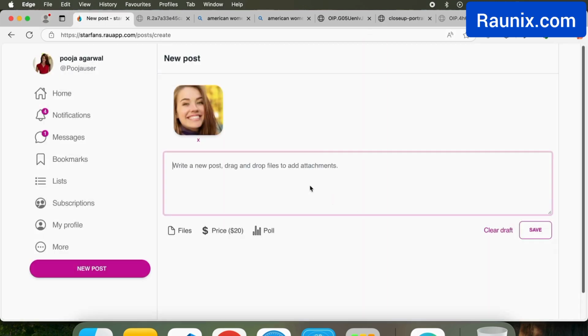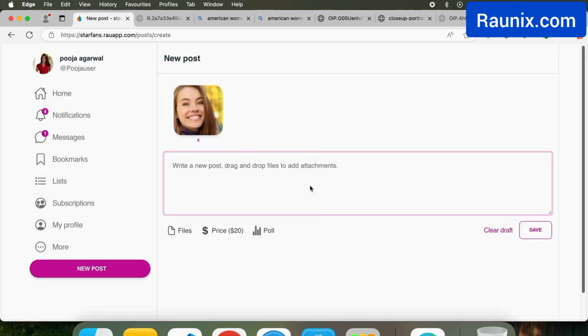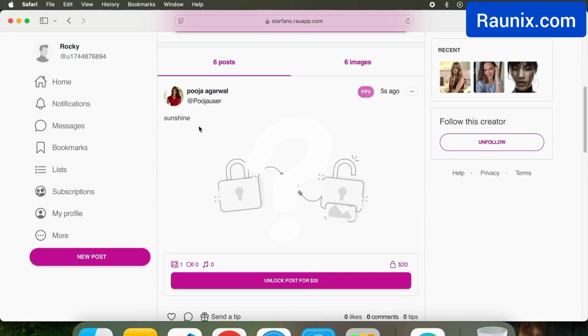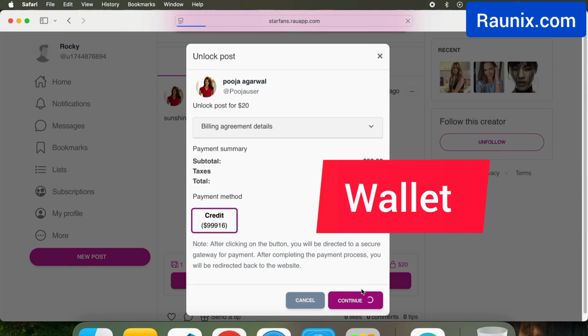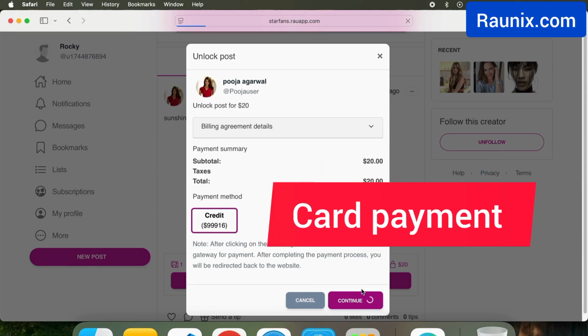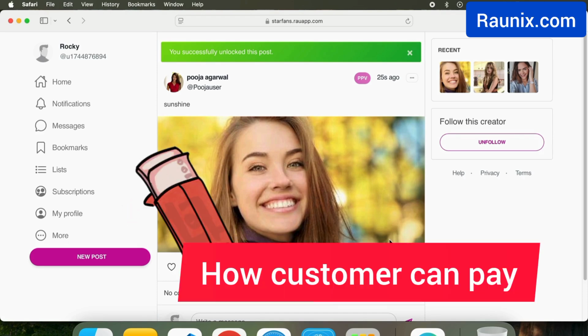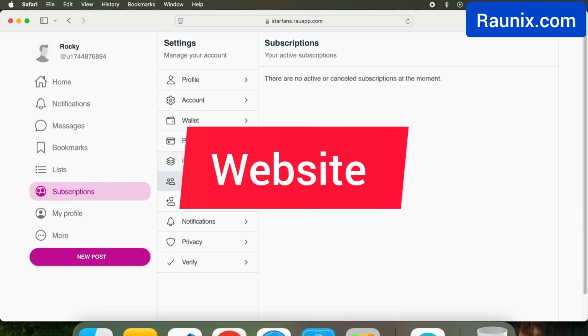But if I want to set the price at $20, I've just set the price, and now I'll go as a user and check, can I see this photo or not? You can see I cannot see this photo until I pay for it. So this is how the OnlyFans business model works. Now a customer can pay by his wallet, Stripe, or card payment. All the payment gateways are available, and once he pays, he can automatically see this photo. So that's how a customer can pay, and he can see the paid content section in your website and application.